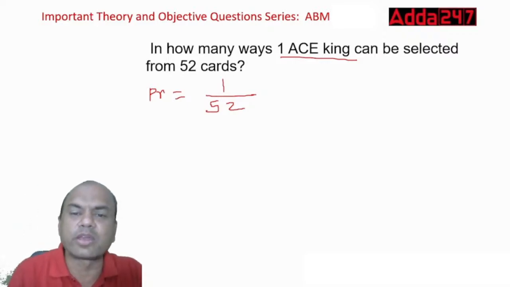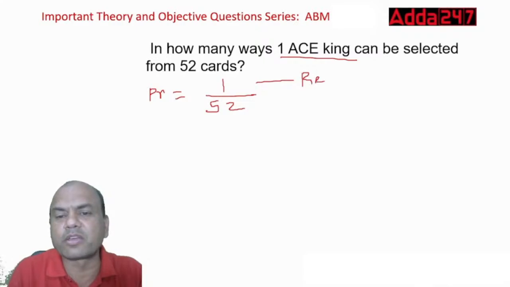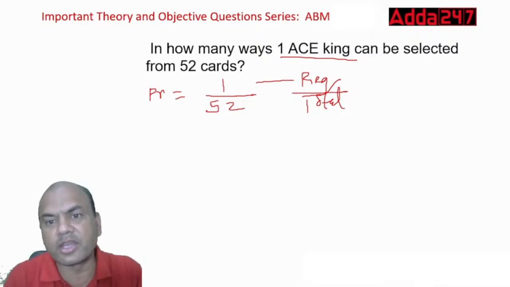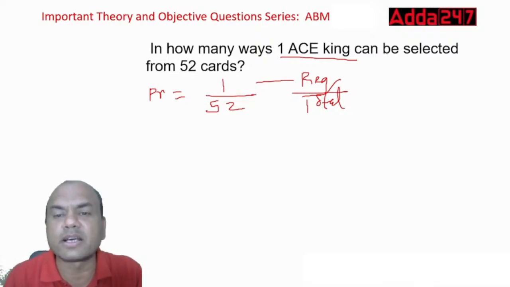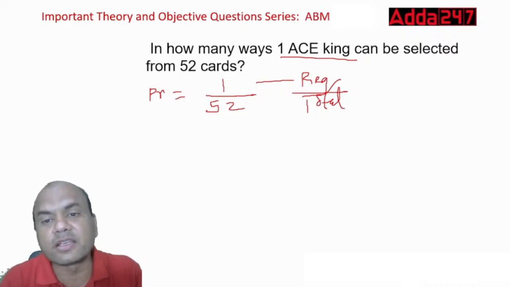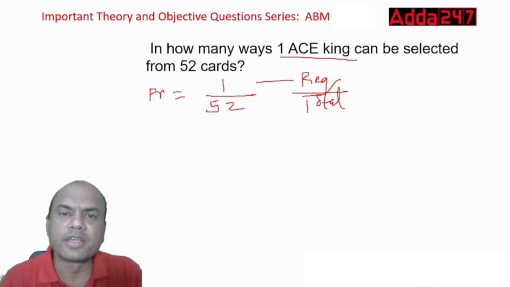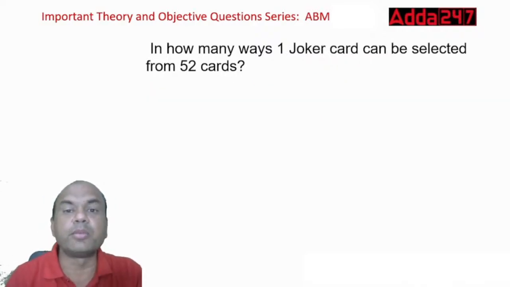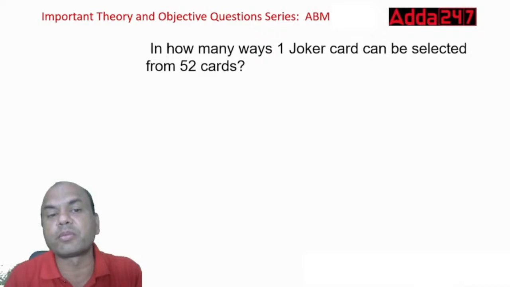See, always remember, the formula is simple: required upon total. Total is always the same in cards. Required depends on what is asked. If they ask you one king, 4 kings are available. One ace king, there is only one available. If they ask you one diamond king, again only one king, right? So got it? Simple.